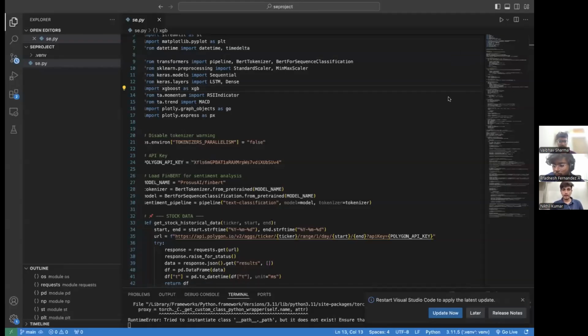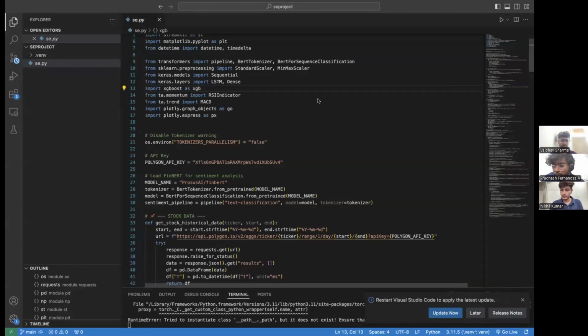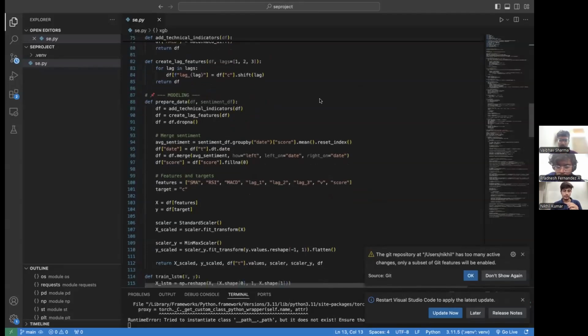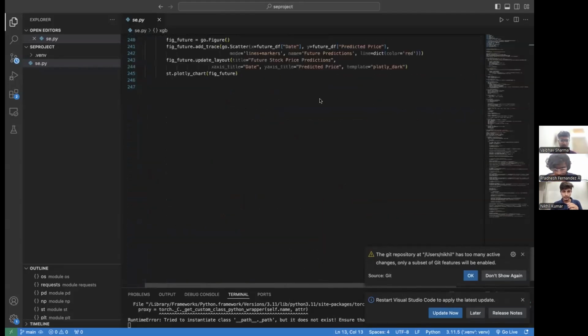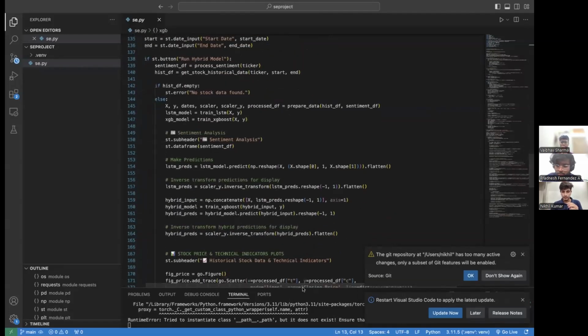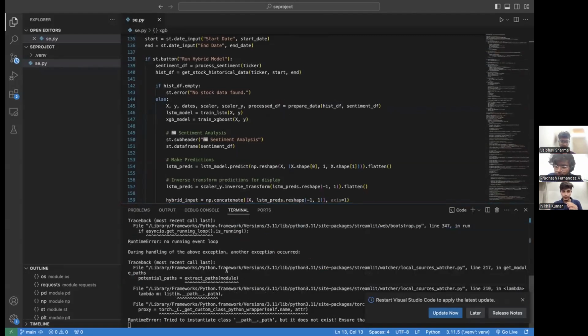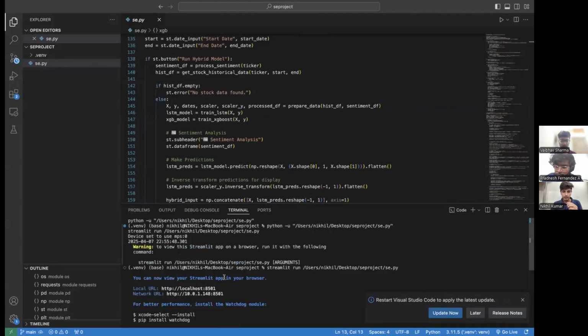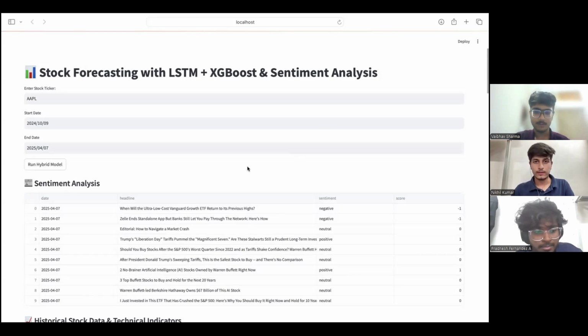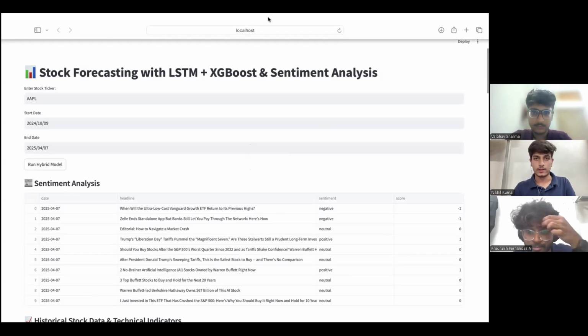For the deployment part, we have used Streamlit, which is a Python library or framework used for Python-based web app hosting. So this is the code for our whole model, in which my friends have explained the whole model. And in this code, I have made the Streamlit UI design, and the visualization which will be our output. And at the terminal, I'll run the command to run our web app on the Streamlit platform. So this is our web app. We have hosted it on our local system, and it is running on our Safari browser.